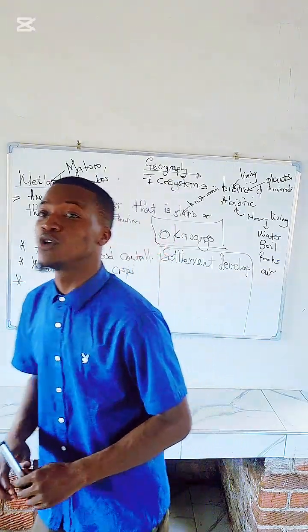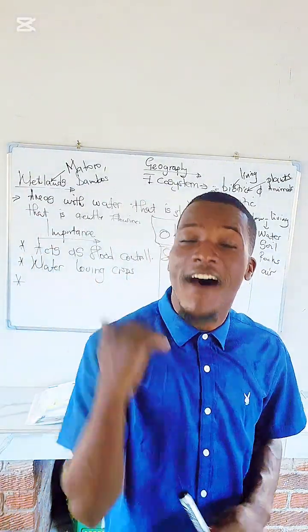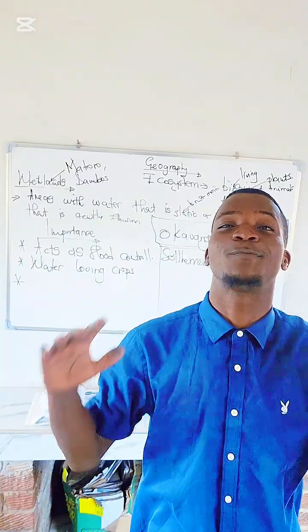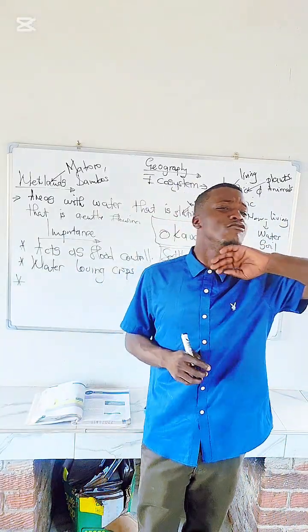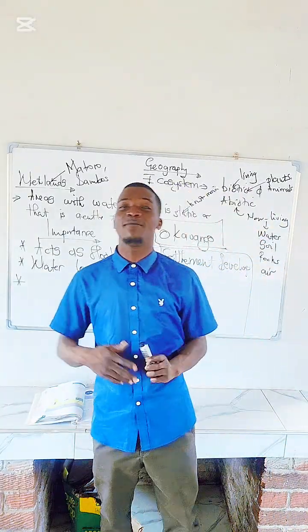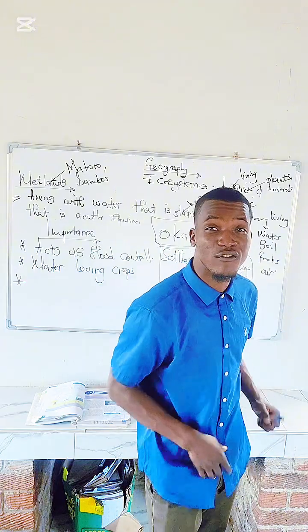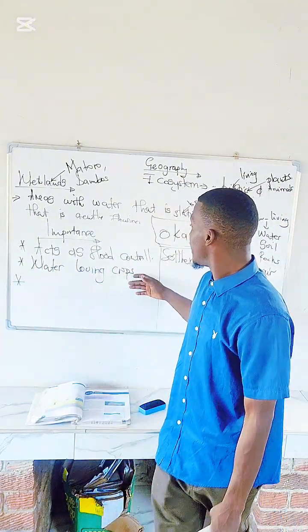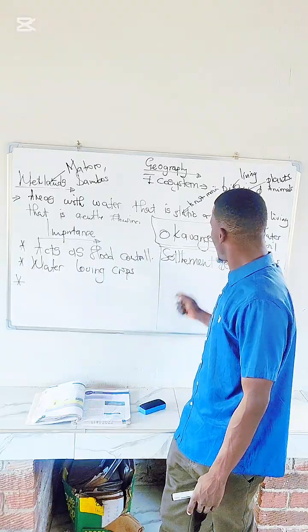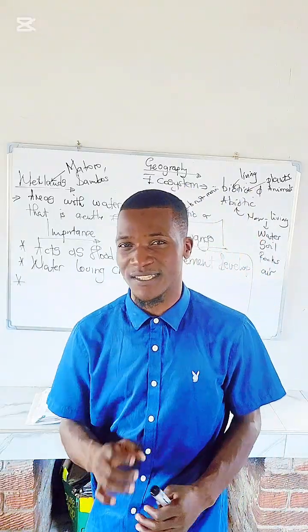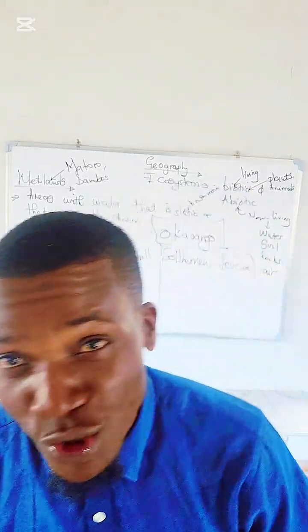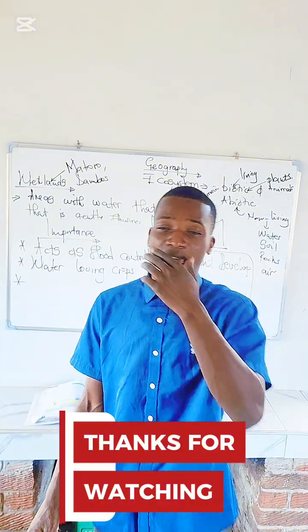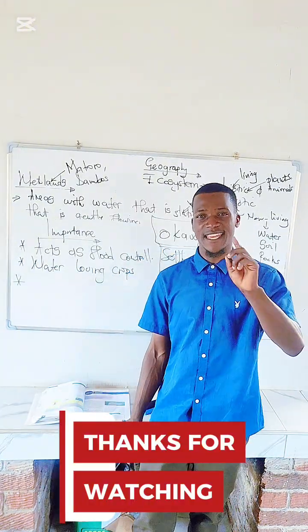People are building settlements, especially in towns, on wetlands, and they put cement on them. So wetlands are destroyed. Settlement development is one of the human activities that is actually destroying ecosystems here in Zimbabwe.